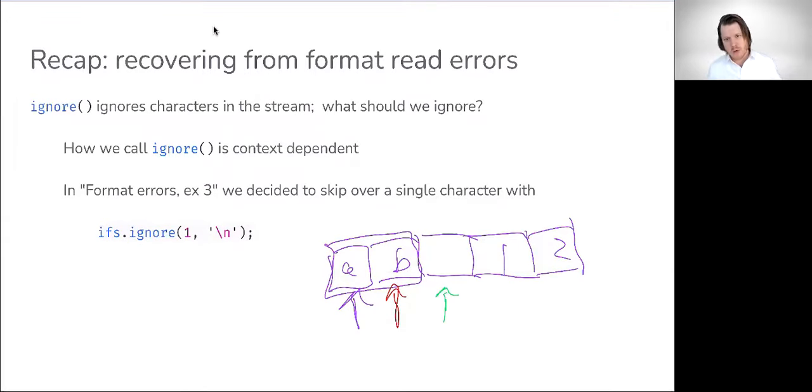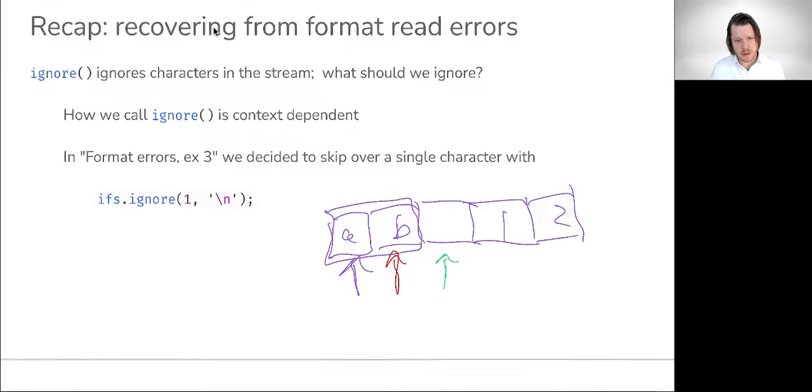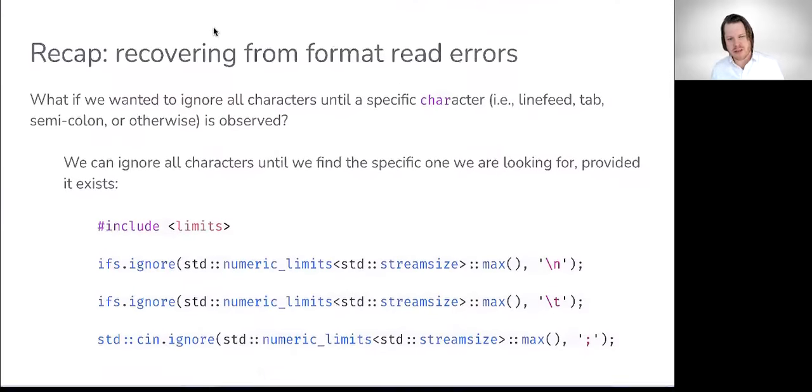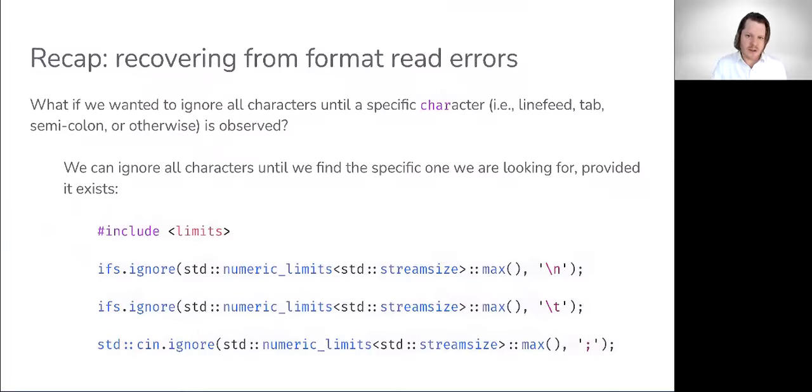So how we ignore what we ignore, it's all going to be dependent on what we want our program to actually do. So to kind of push you in that direction, here's a couple of different examples to maybe show the utility of this ignore function. I'll go ahead and preface this with a question. What if we wanted to ignore all characters up to a specific character, such as a line feed, tab, semicolon, or otherwise? Well, we can ignore all characters until we find the specific one that we're looking for, provided it exists, by doing the following.